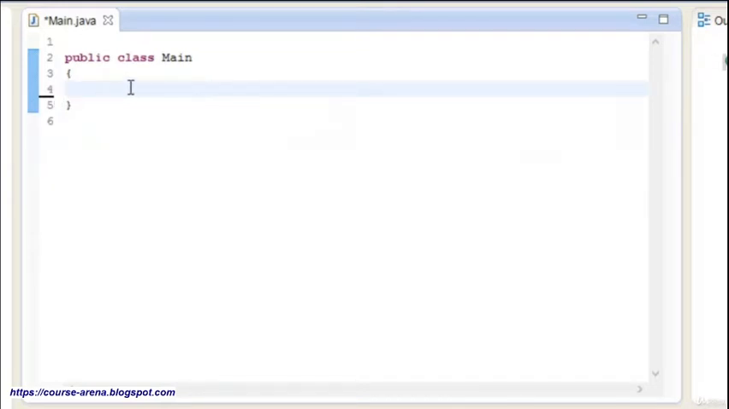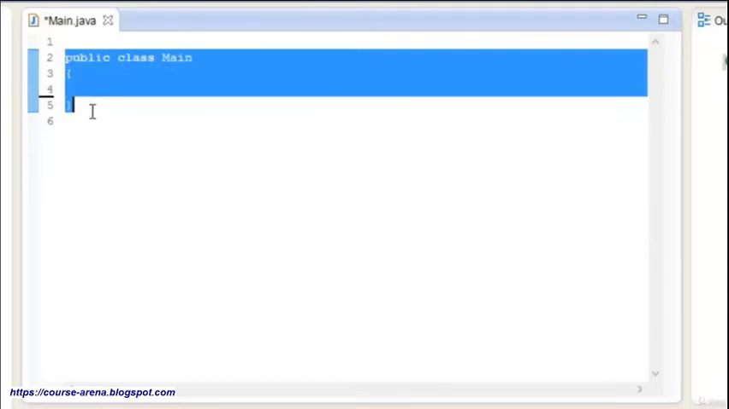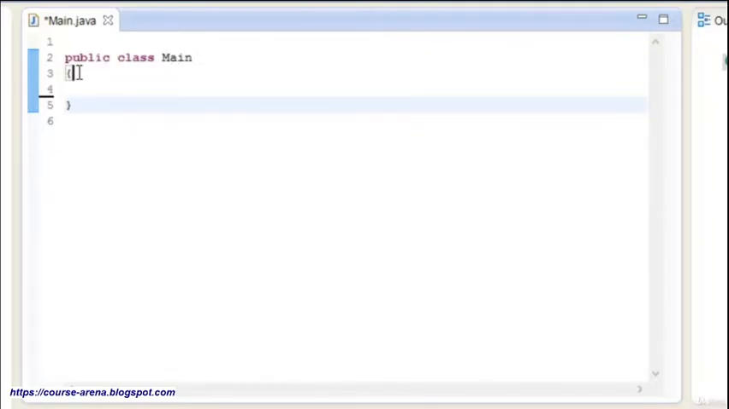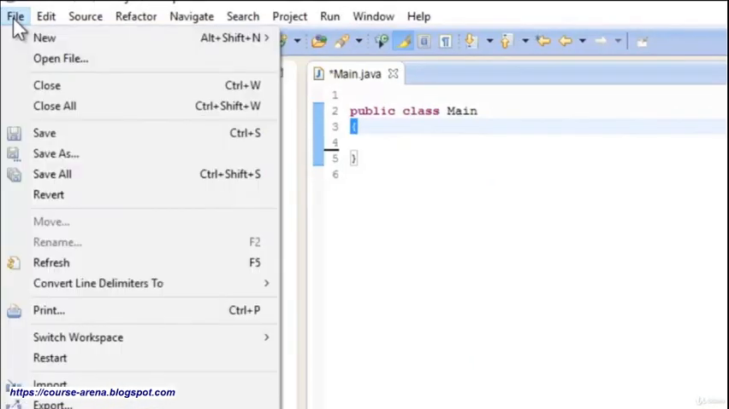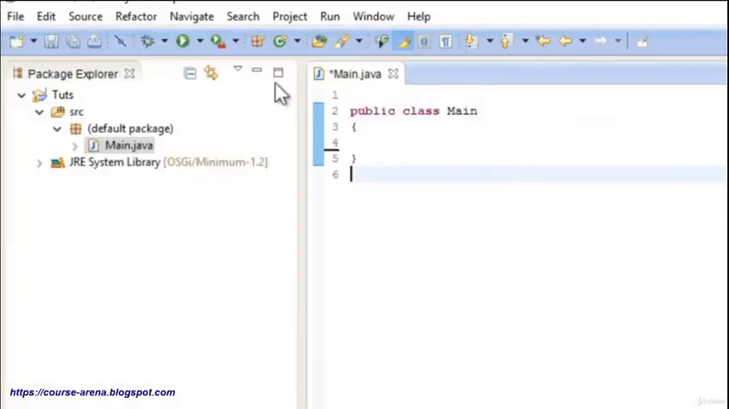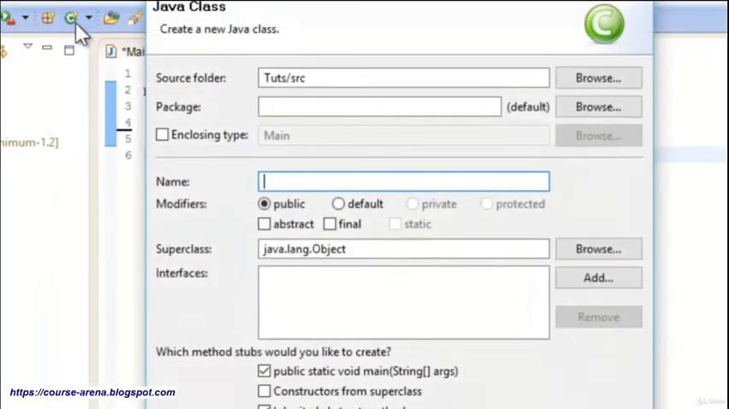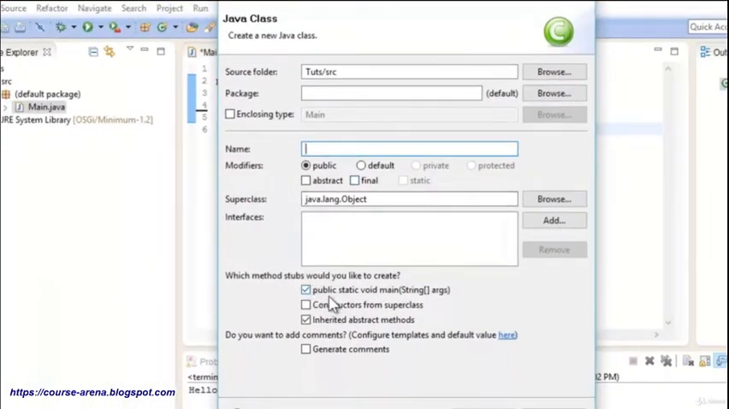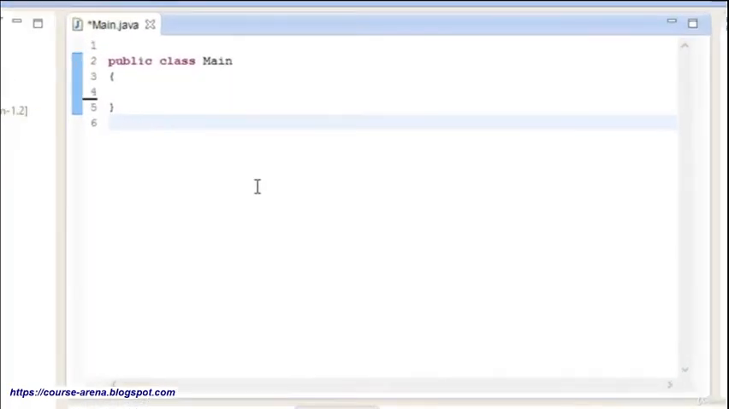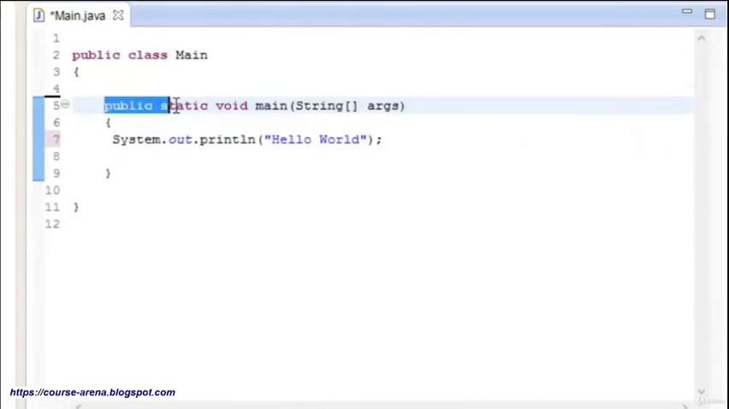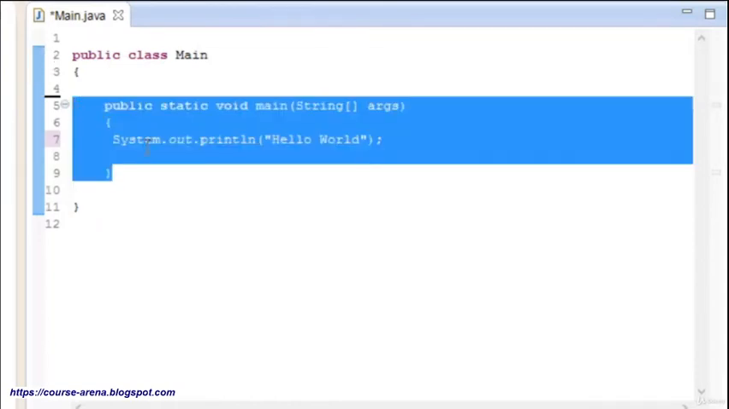Now, as you know, this has been written as public class and main. The curly braces mean that it is inside a scope. As you know, we went to file, new, class, and there's a shortcut for it, this button. I'm going to click on it, and as you know, we ticked public static void main. What it did was create lines of code for us, public static void main and all of this, and then we wrote all of this. All of this is known as a method.